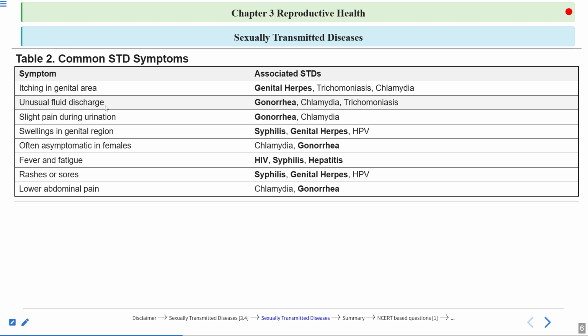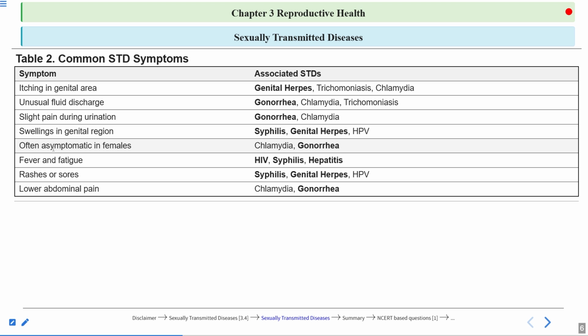Then unusual fluid discharge in gonorrhea, chlamydia, and trichomoniasis. So genital herpes and gonorrhea, you can see, are very common. That's why they are written in bold here. A slight pain during urination can occur in gonorrhea and chlamydia. Swellings in the genital region can occur in syphilis, genital herpes, and HPV.